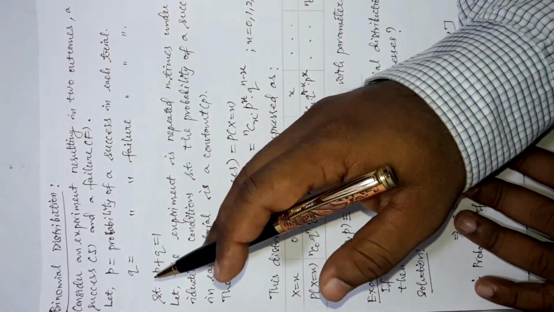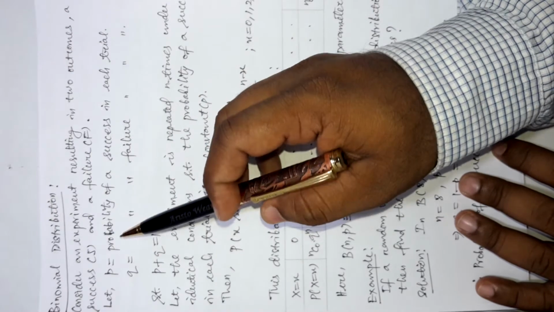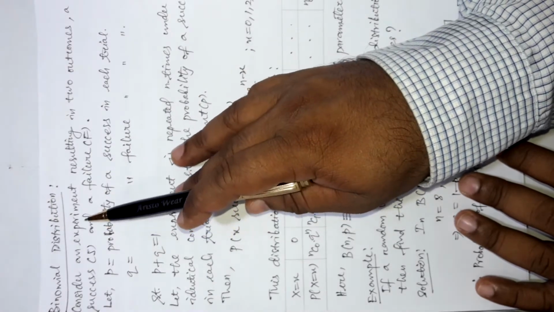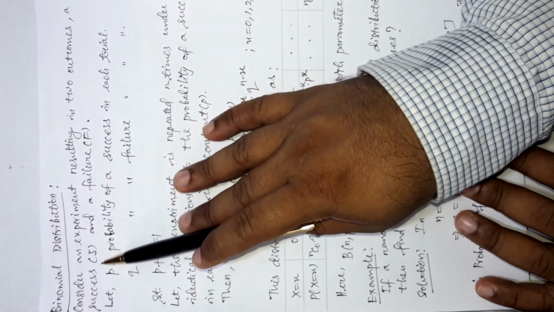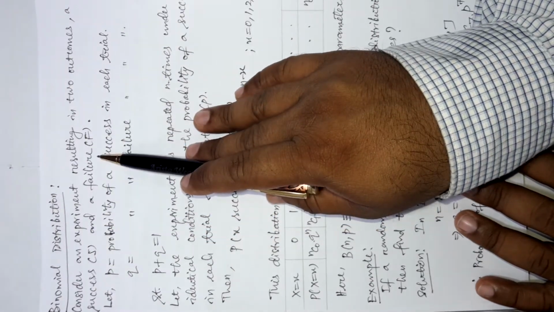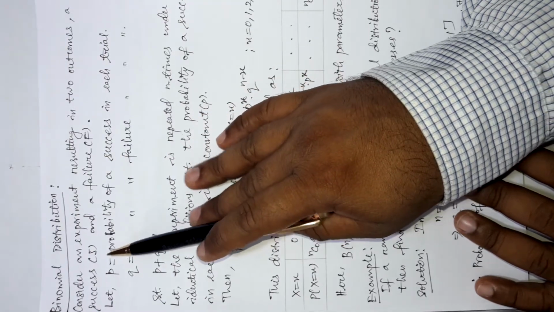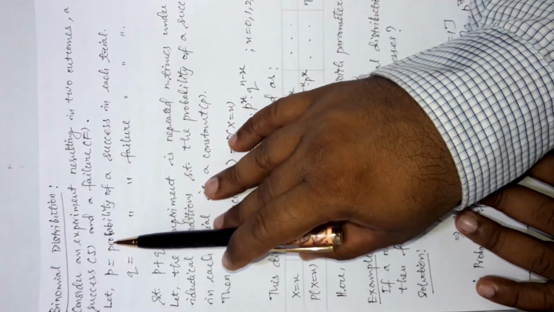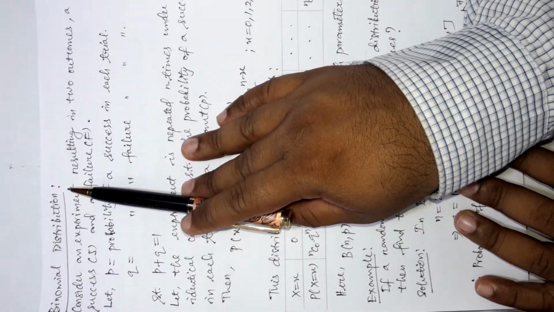I have already discussed it in my previous video, you can watch it. If an experiment contains the results of only success and failure, and it is of Bernoulli's trial type, then the probability that we get out of it will be called binomial distribution.